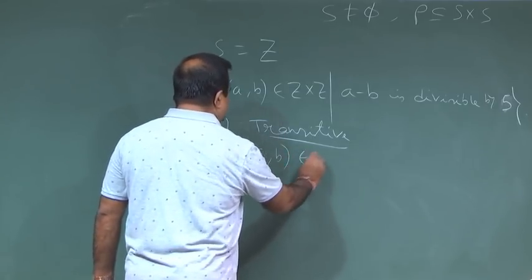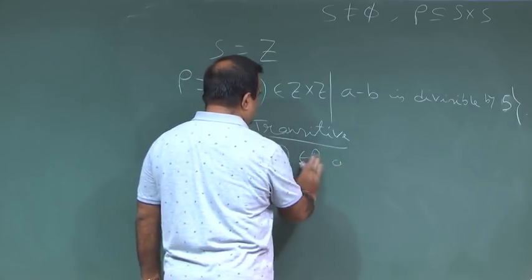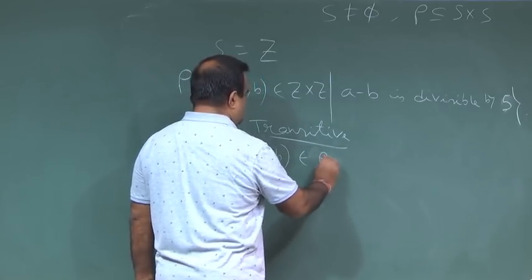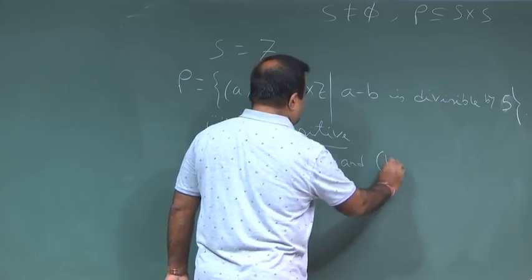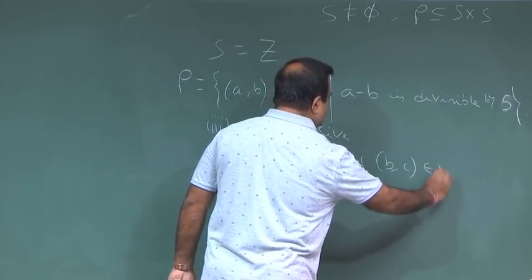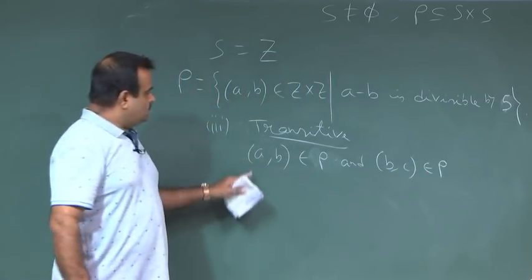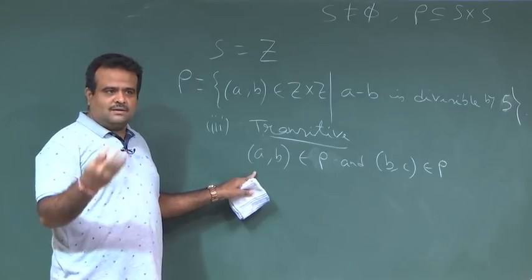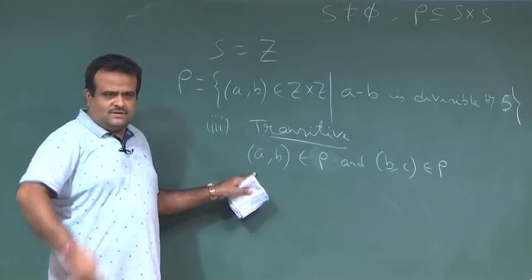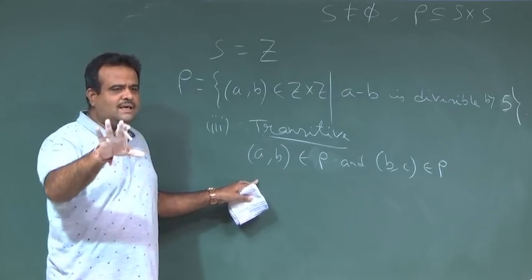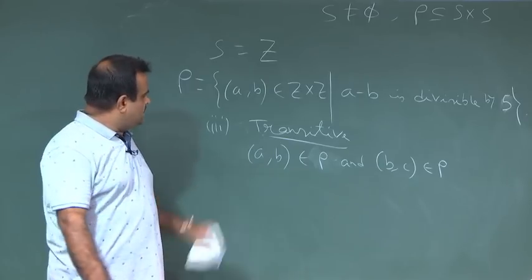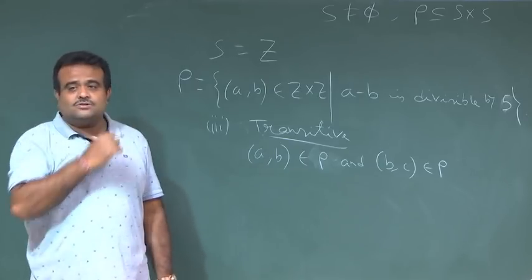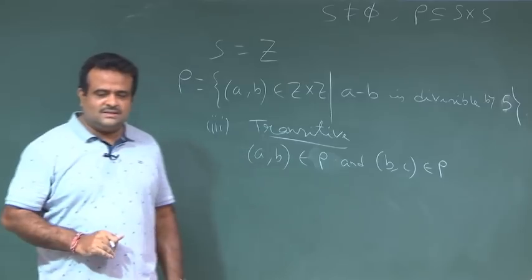(A, B) belongs to rho, and (B, C) belongs to rho. We take A, B, C arbitrarily, for any A, B, C. Then we have to show that (A, C) also belongs to rho, and that is the transitive property.